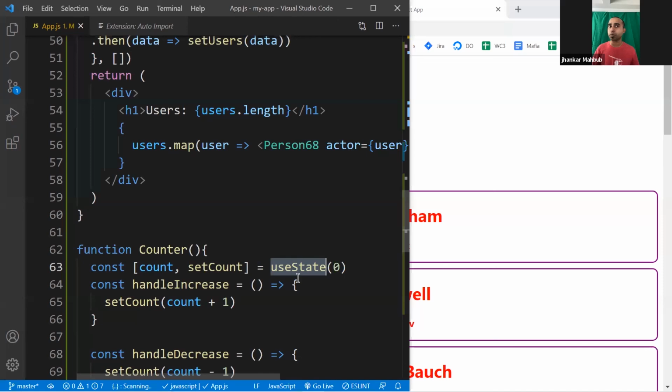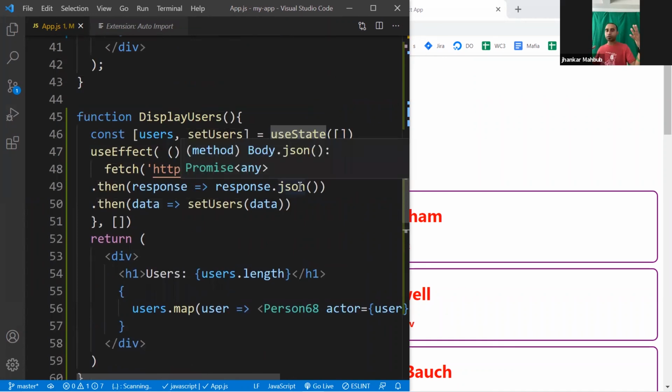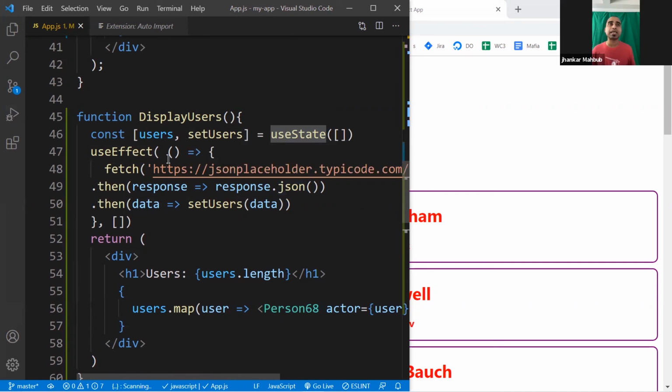And this is a very simple way. You give an initial value of the state you want to check. Since I'm clicking, if I don't click at all, the value should be 0 because I didn't click. Then it gives you 2 things: the name of the state and a function to set it. Exactly the same thing we used for users. Since we are loading a lot of users, that means we are loading an array. And what would be the default value of an array? That would be an empty array. And the state is users and a function, set users.